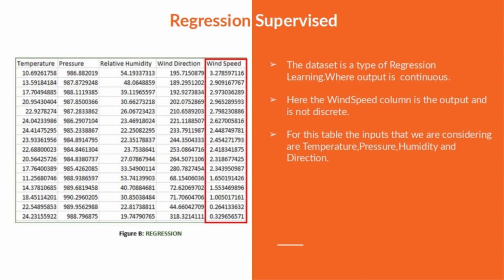Got it right? The main difference comes here: in the classification algorithms we classify the outputs into discrete values, but in the regression algorithms they are not classified, they are actually continuous. This is the main difference.